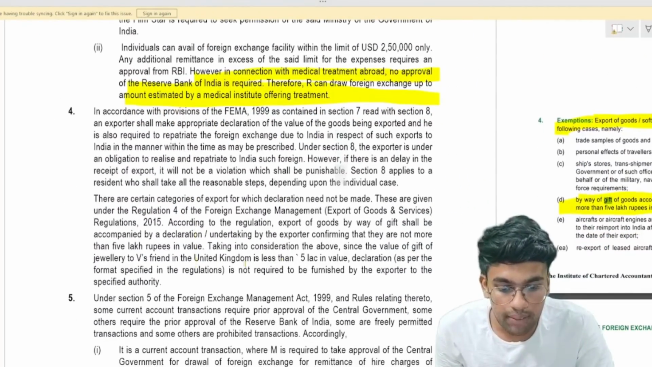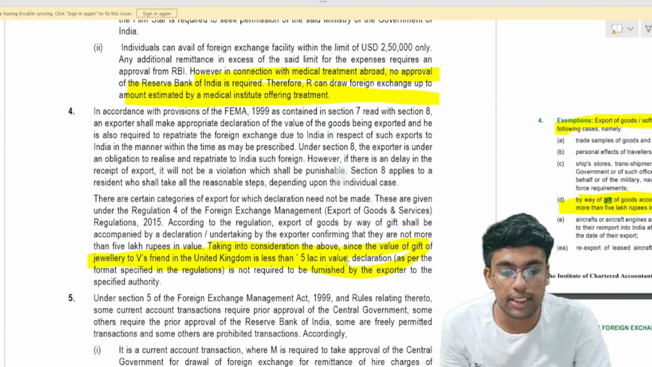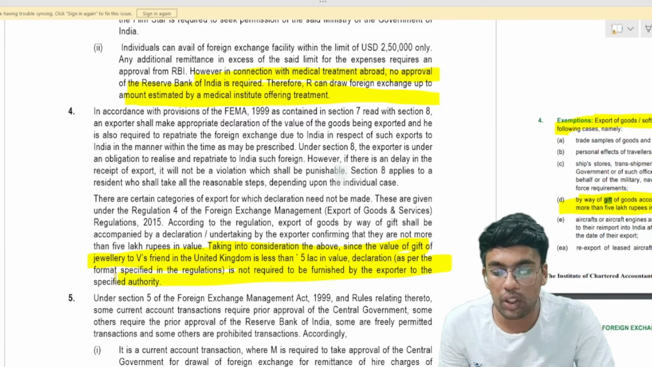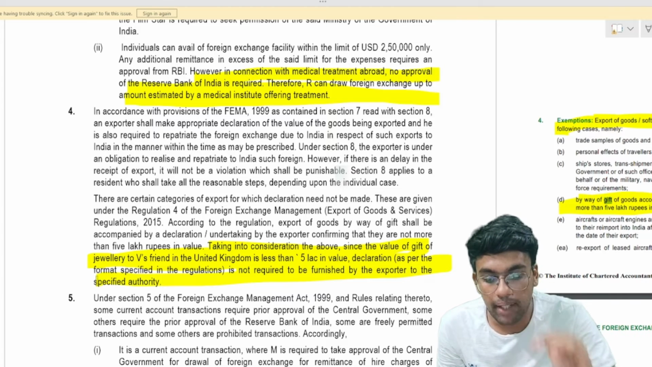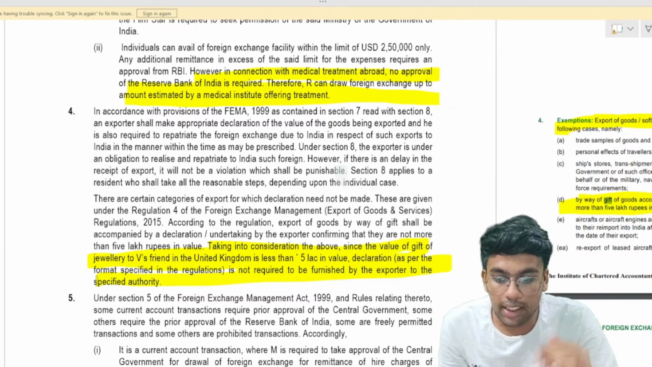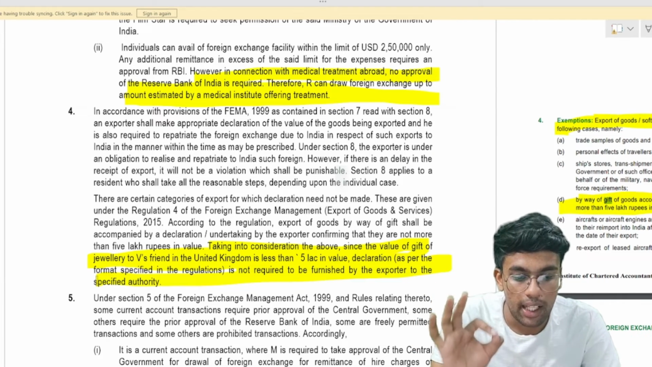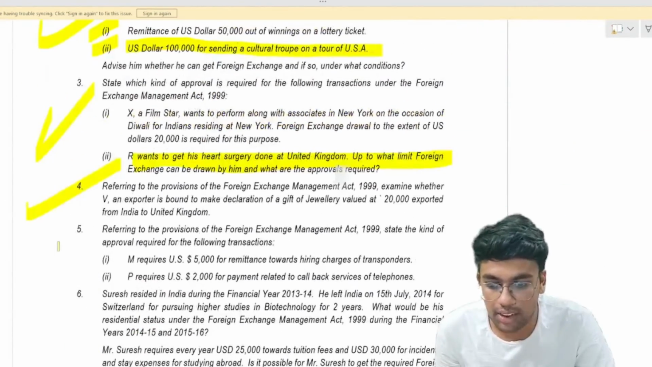So what does FEMA say? Taking into consideration the above, since the value of the jewelry gifted to V's friend in the United Kingdom is less than 5 lakh in value, a declaration is not required to be furnished by the exporter to the specified authority. That is, a declaration is not required to be filed by the person who is remitting outside India if the value of goods is up to 5 lakh rupees and a declaration has been given to that effect. Question number 4 we have discussed.